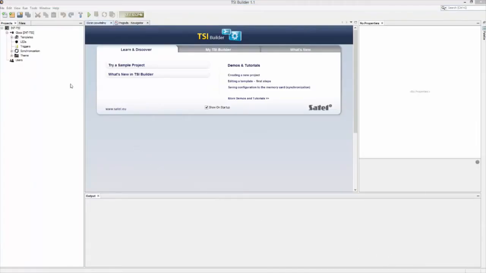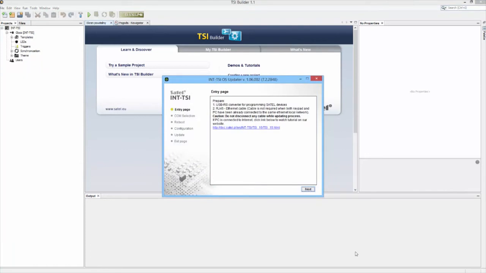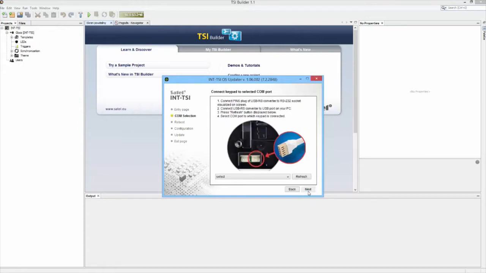In the Tools tab, select the Update INT-TSI OS tool. This will launch the Firmware Update wizard, which will lead you step by step through the process. Initially, the program tells you how to prepare for installation. In the next step, it shows you how to connect a USB-RS converter to the keypad.